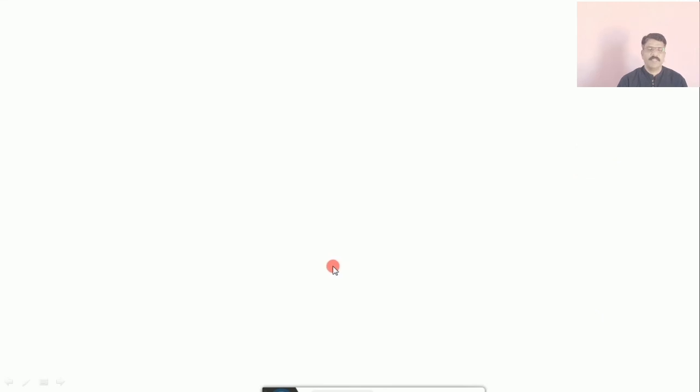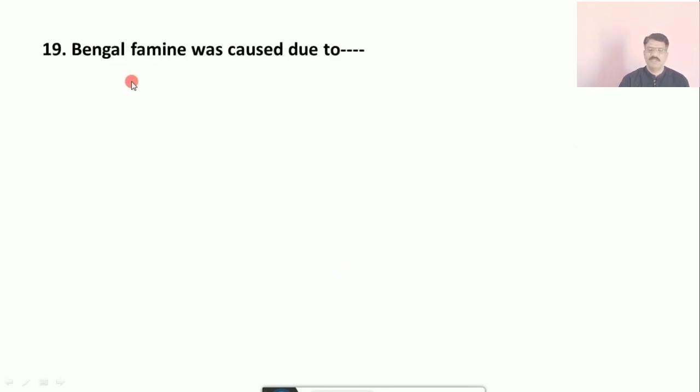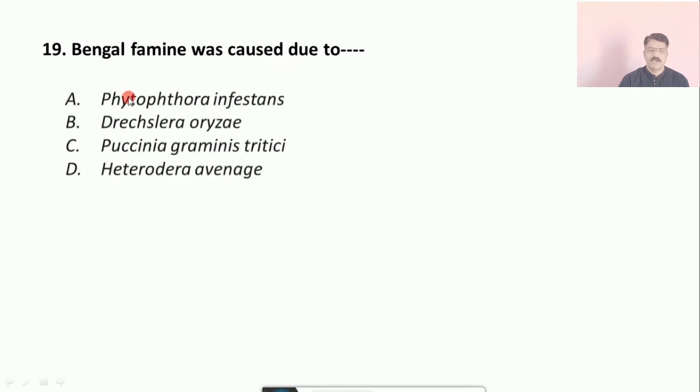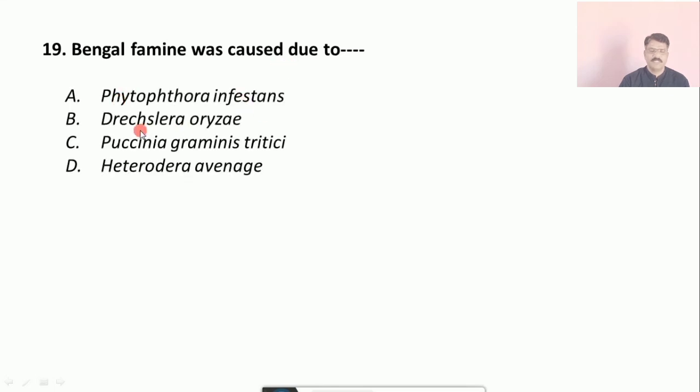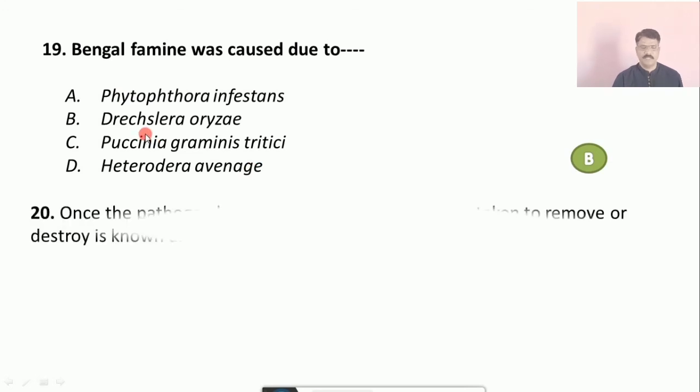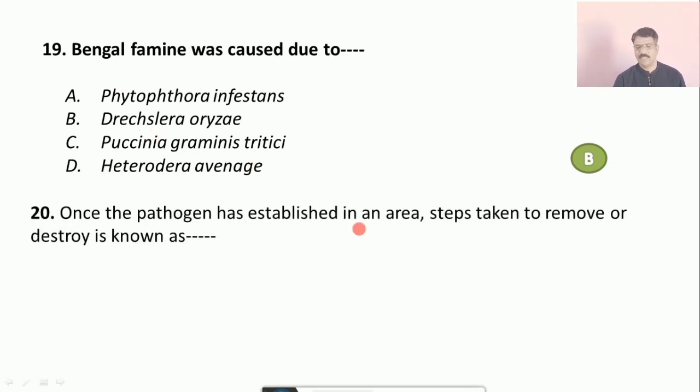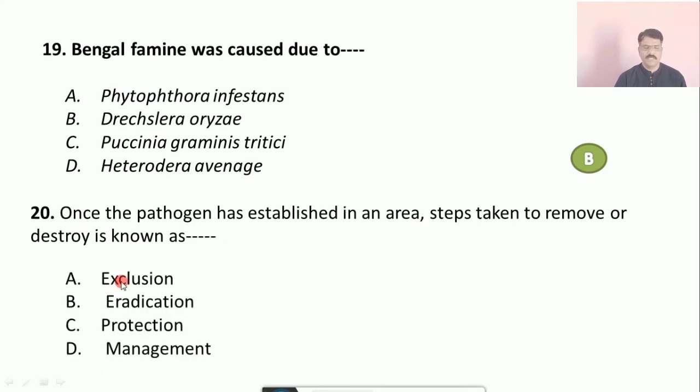Question number 19: Bengal famine was caused due to. The options are A. Phytophthora infestans, B. Drechslera oryzae, C. Puccinia graminis tritici, and D. Heterodera avenae. The correct answer is B, Drechslera oryzae. Question number 20: Once the pathogen has established in an area, steps taken to remove or destroy it are known as. The options are A. exclusion, B. eradication, C. protection, D. management. The correct answer is B, that is eradication.